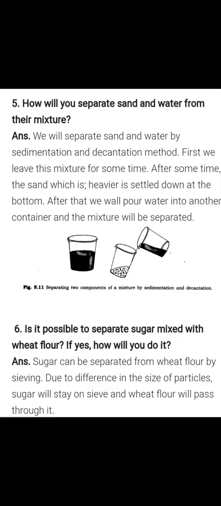Bismillahirrahmanirrahim. Class 6 Science, Atmosphere topic. Questions 5 to 10. Separation of substances. How will you separate sand and water from their mixture?